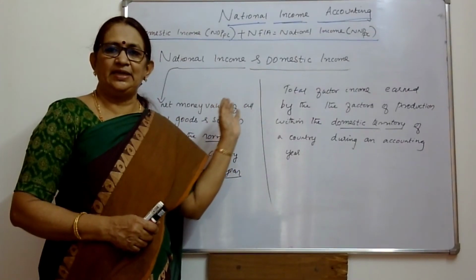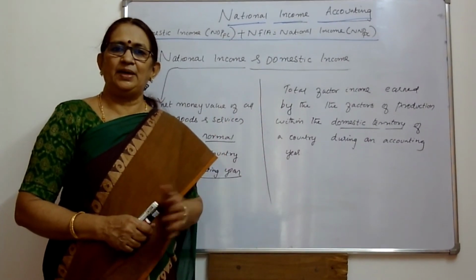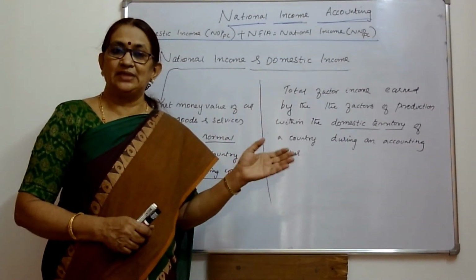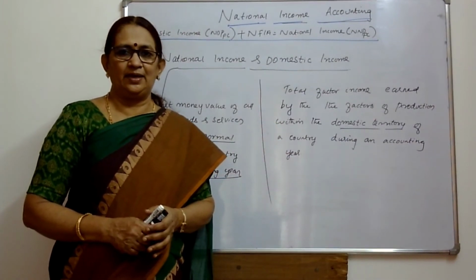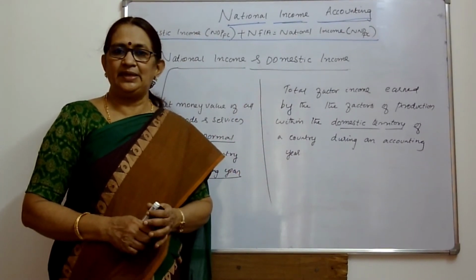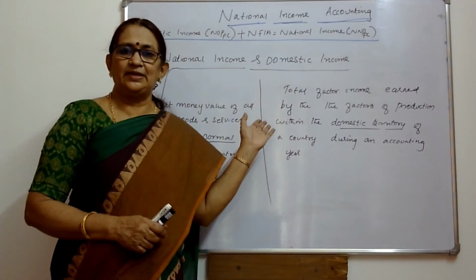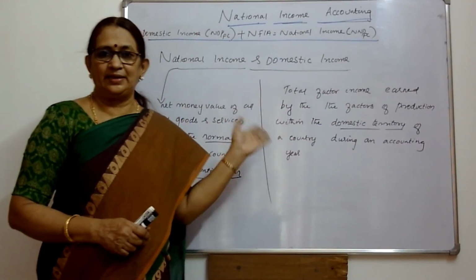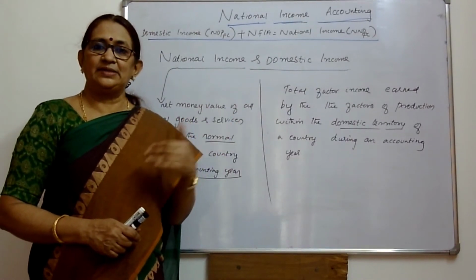Next is national income and domestic income. What is national income? It is the net money value of all the final goods and services produced by the normal residents of a country during an accounting year. What is the meaning of normal resident? It is given in detail in the notes already uploaded. Kindly refer to it. A normal resident is one who is born in a particular country and whose economic interest lies in that country.